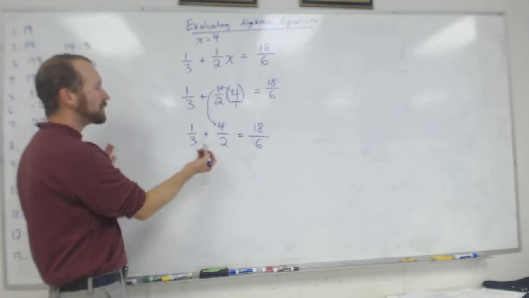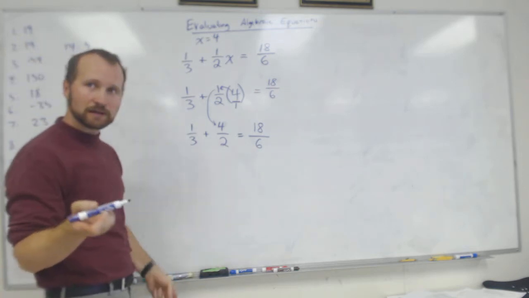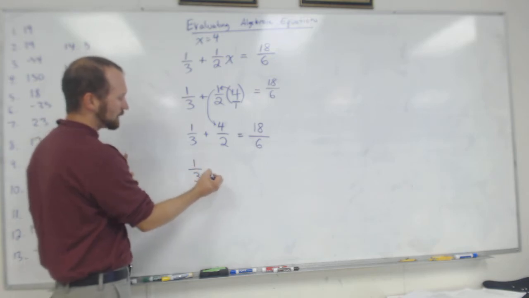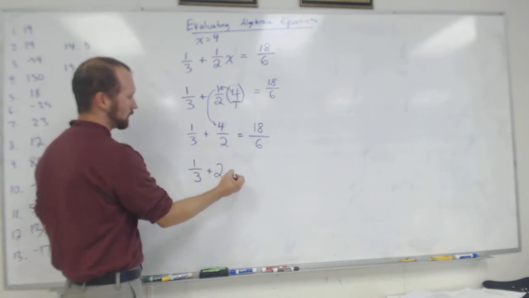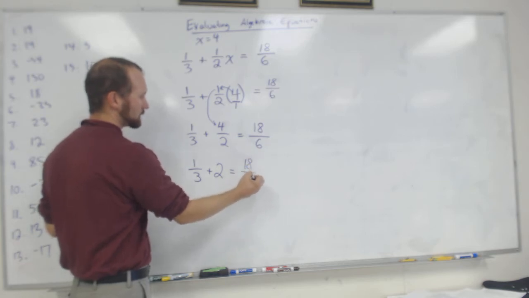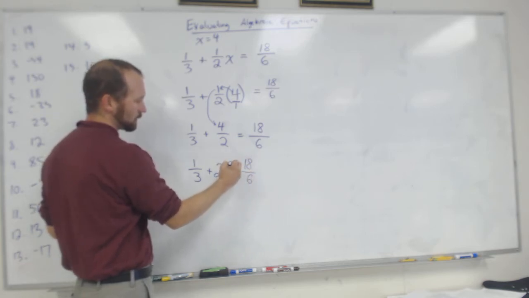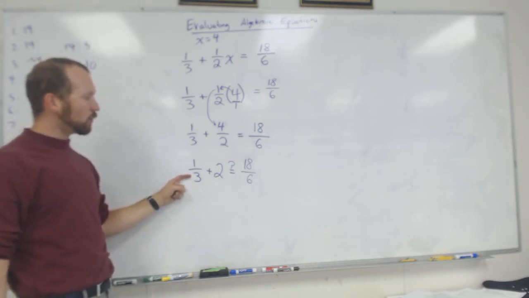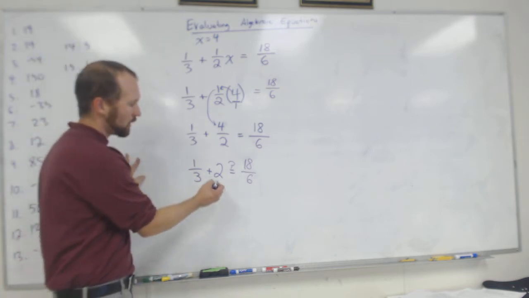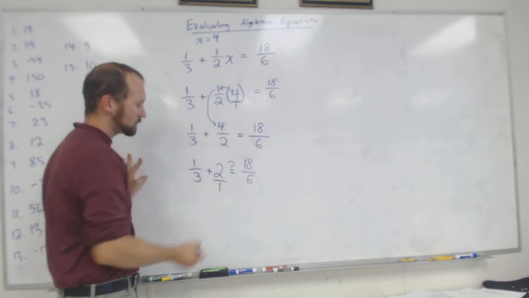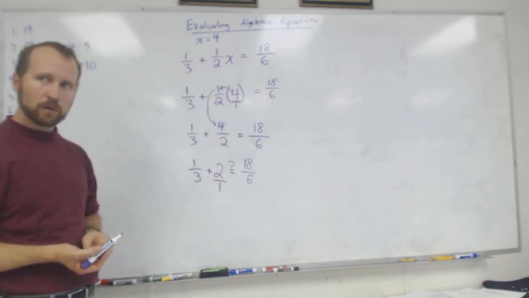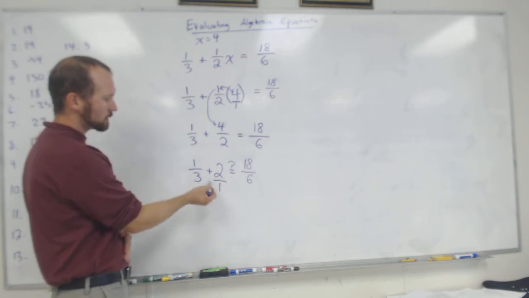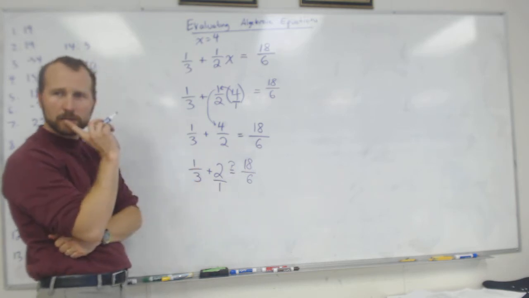Okay. So I could do 6. I'm actually going to do what you guys said. I'm going to simplify it first. 1/3 plus 2. Does that equal 18/6? Sometimes we put like a little question mark, like does it? So how would I add 1/3 and 2? Well, let's remember that 2 is 2 over 1. So I have to get both denominators to be the same. What could they both be?